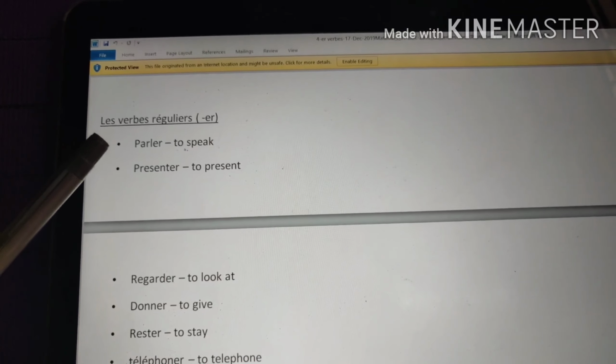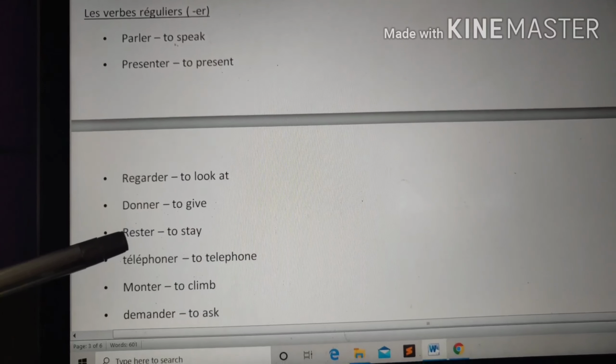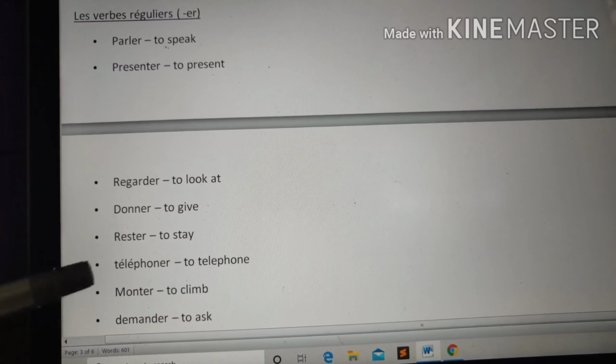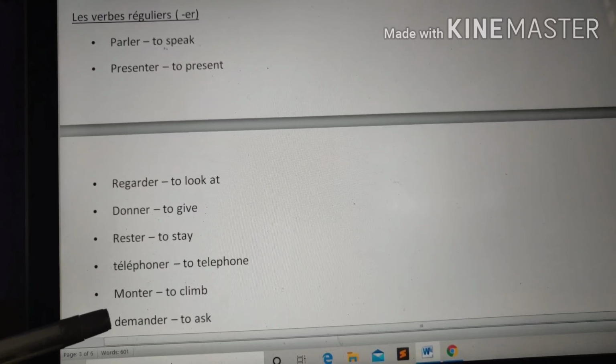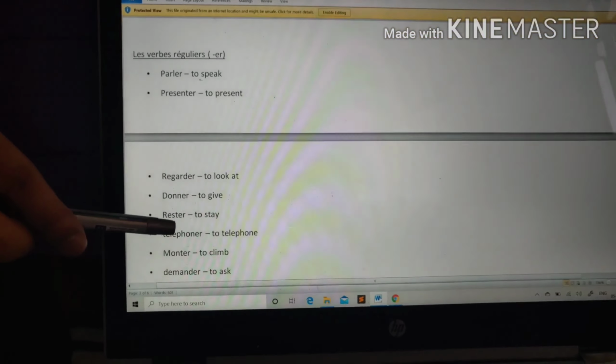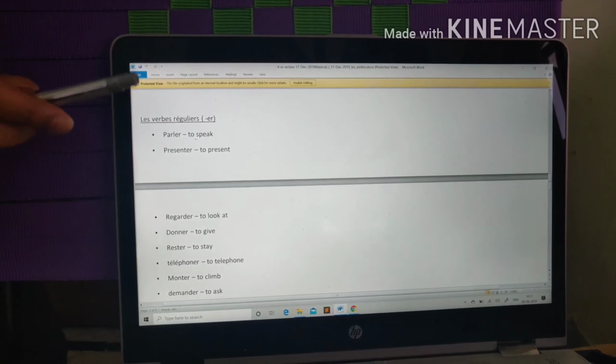Présenter means to present. Regarder means to look at. Donner, to give. Rester, to stay. Téléphoner, to telephone. Monter, to climb. Demander, to ask. So guys, there is a small similarity in all these verbs, that is, all these are ending with -ER. So that's the reason we are calling them -ER ending verbs, and the conjugation for these follows the same rules and protocols.